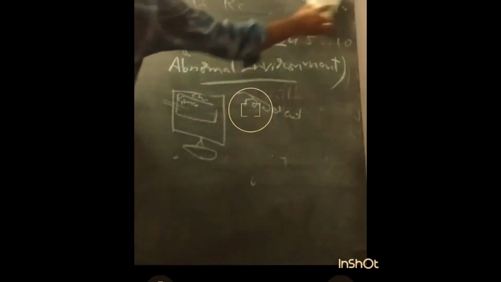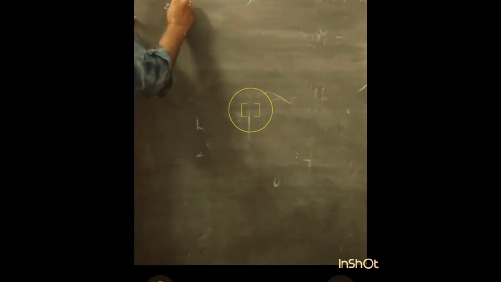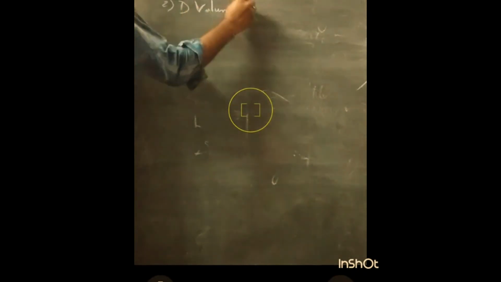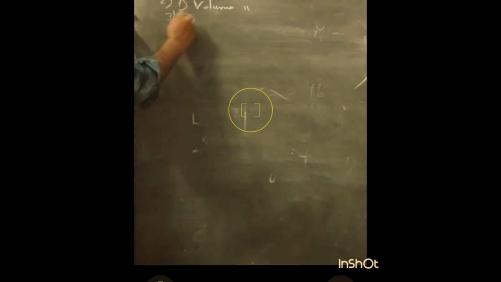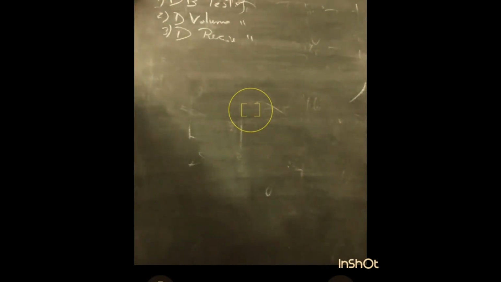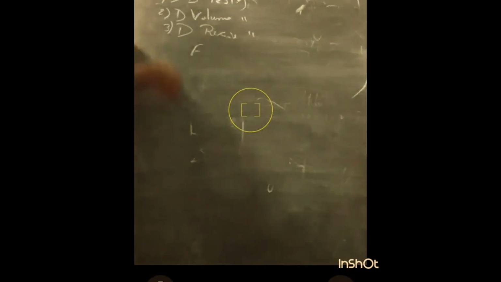These are the 3 testings in the back-end testing of functional testing. These are the 3 tests conducted. First one is database testing, next one is data volume testing, and next one is data recovery testing. You need to notice the difference between the previous session and this session. This is about back-end testing. In front-end testing,